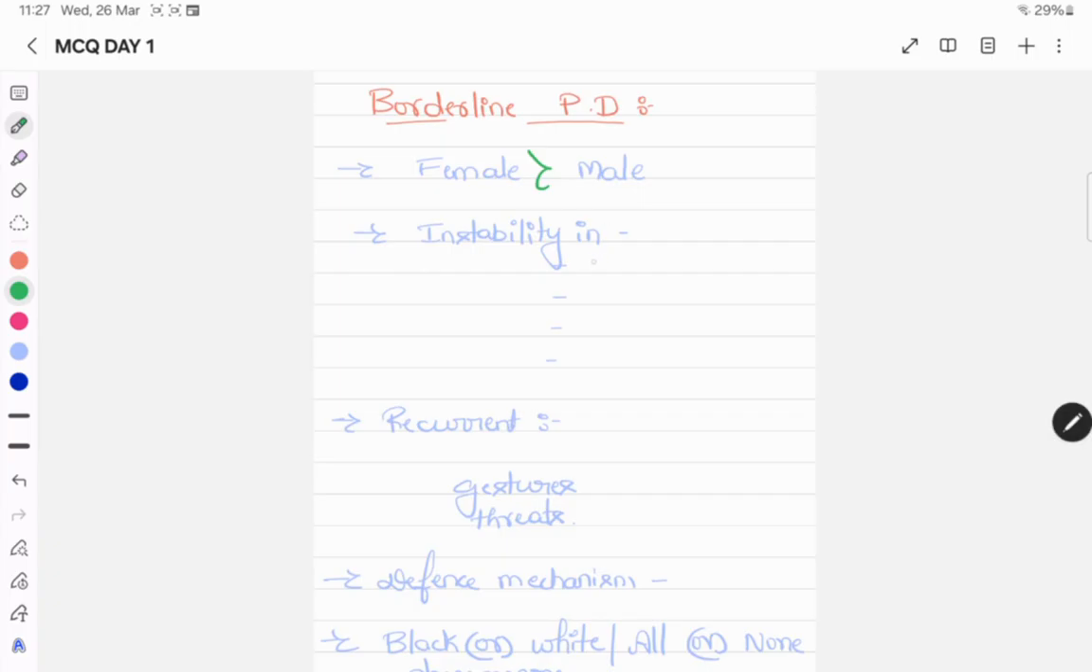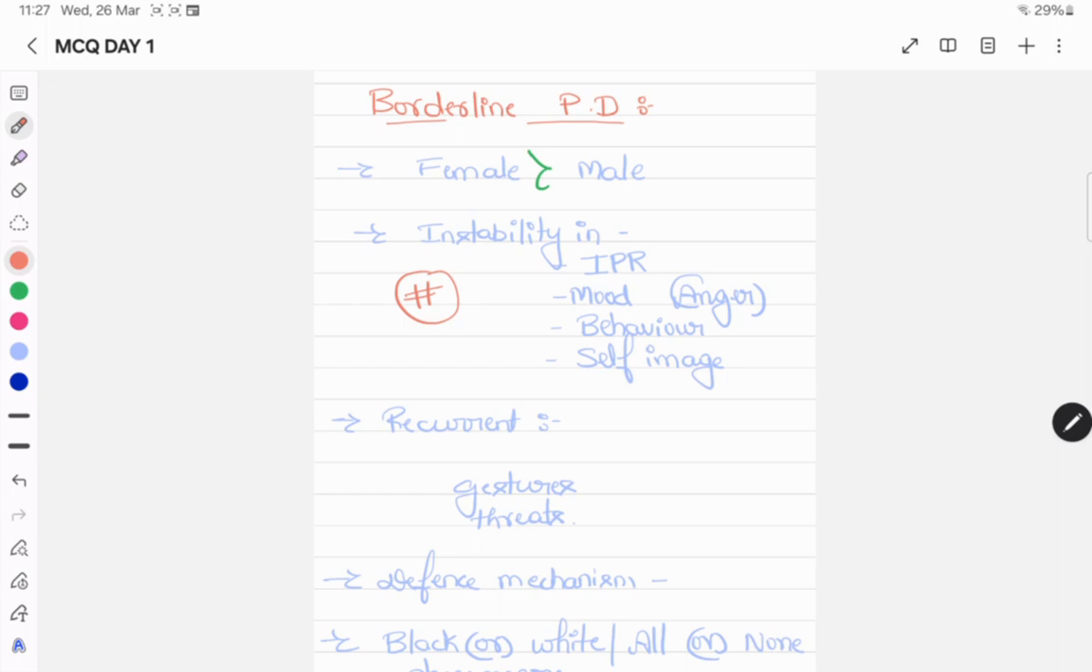The first thing is they are unstable in IPR, that is interpersonal relationships. We can expect instability in mood, mostly they may exhibit angry behavior. The third one is instability in behavior. Then instability in self-image: sometimes they are very positive, sometimes very negative. These are the important things we can expect in borderline personality disorder.